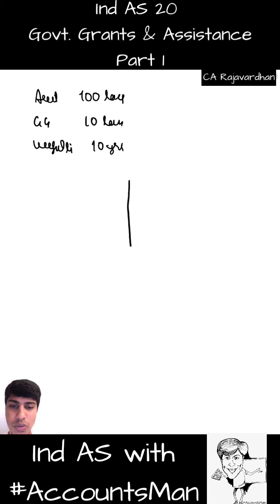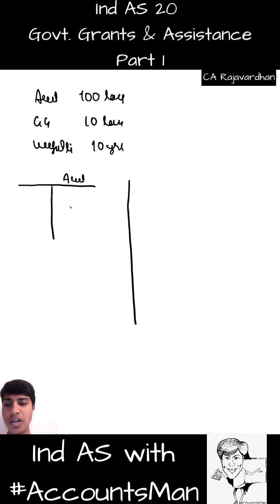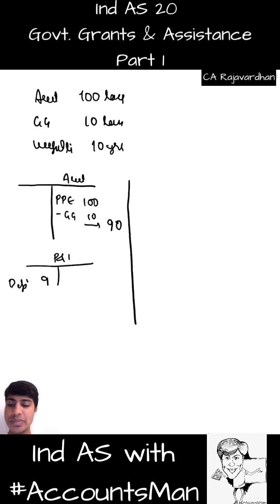So there are two approaches, as I told you. The first approach: on the balance sheet asset side, I'll write my asset, which I can call PPE, at 100. I'll subtract government grant 10 and write the asset at 90. So every year, on the expense side of my P and L, I will write 9 rupees as my expense. What is that? Depreciation. Every year it will be 9, 9, 9, 9, like that.